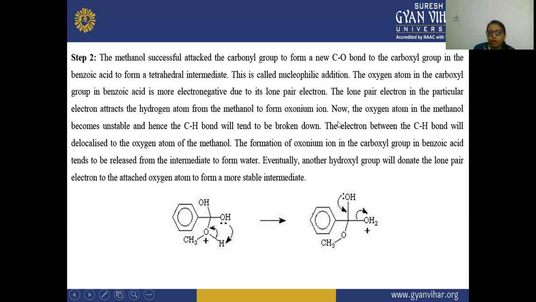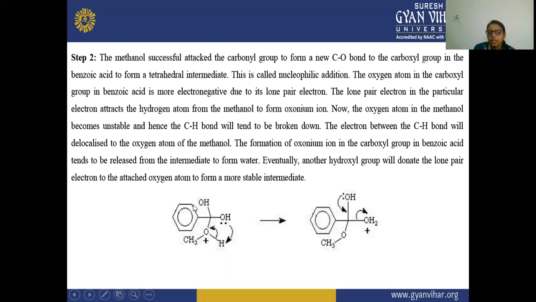So the oxygen atom in the carboxylic group in benzoic acid is more electronegative due to its lone pair electrons. The oxygen atoms present in the carboxyl group are more electronegative because they have lone pair electrons present in them. So the lone pair electron attracts the hydrogen atom from the methanol to form an oxygen ion.